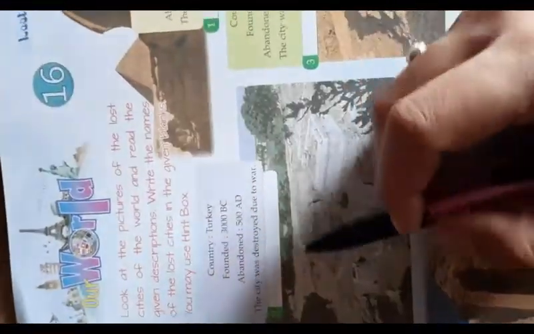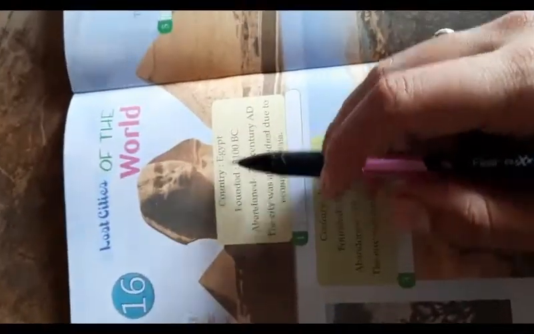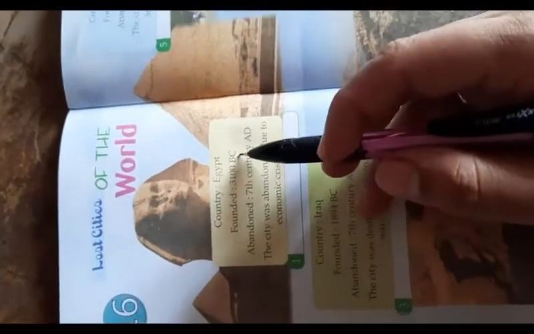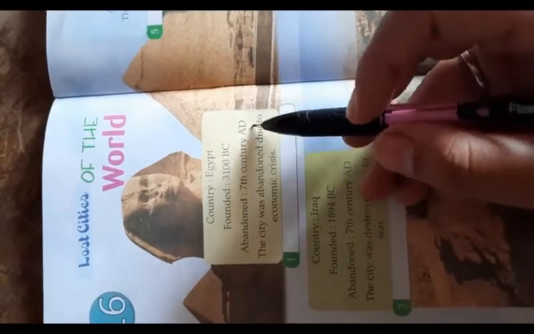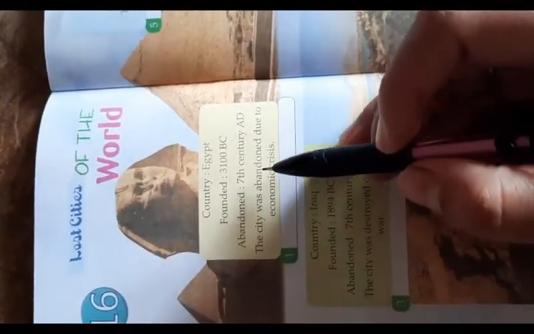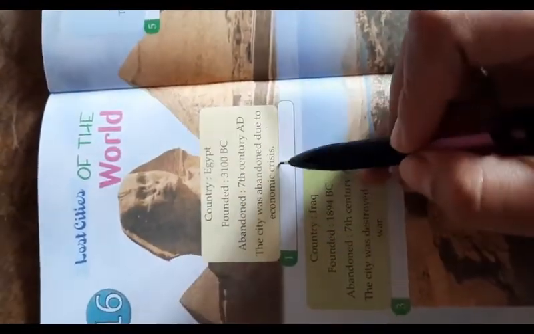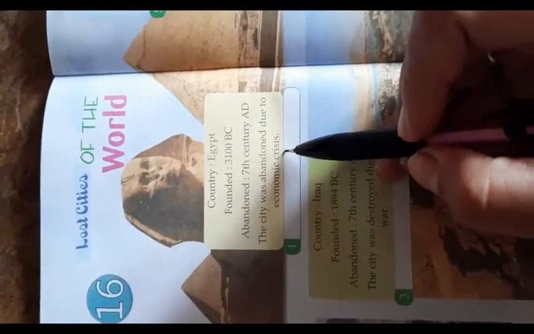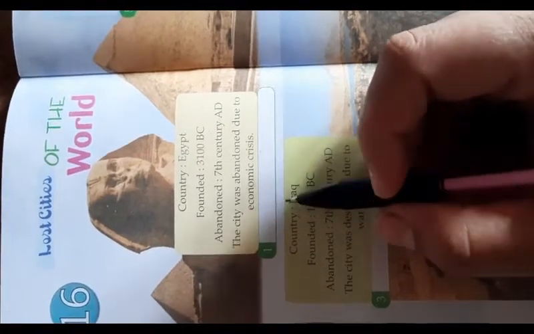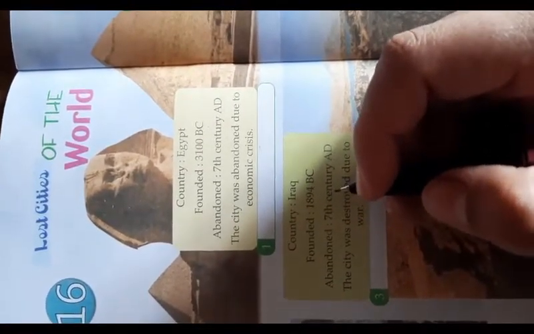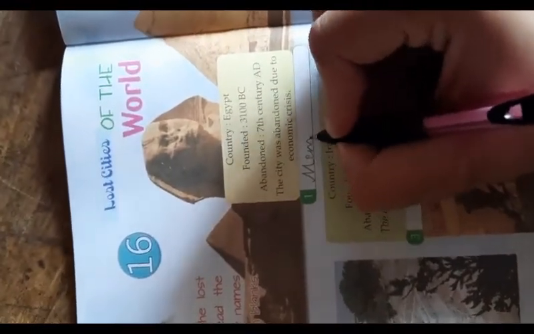So first one we have, it is the country Egypt, founded 3100 BC, abandoned 7th century AD. This city was abandoned due to economic crisis. Okay, so you are going to write the name of the lost city with the picture. It is Memphis. So write MEMPHIS.